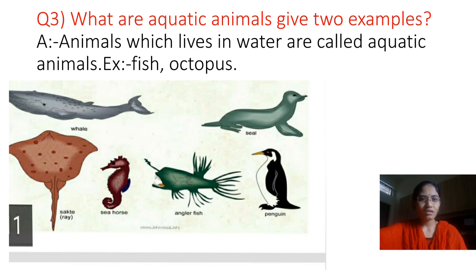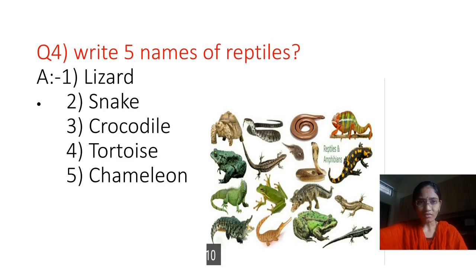Our fourth question is, write 5 names of reptiles. Answer. Lizard, snake, crocodile, tortoise, chameleon.